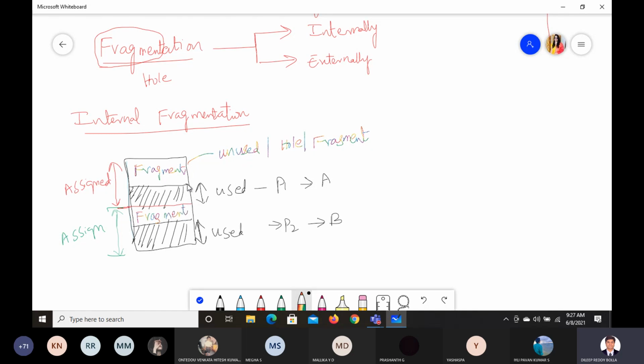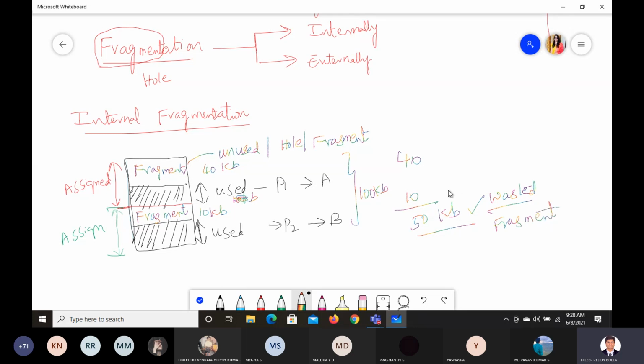Let us say this one can be around 40 KB, and what I have used can be around 10 KB approximately, correct? Here this is 10 KB. So altogether 40 KB and 10 KB, if you add that, it is 50 KB. Let us say this complete process is 100 KB. Out of the 100 KB, half of that is being wasted. It became fragmented.